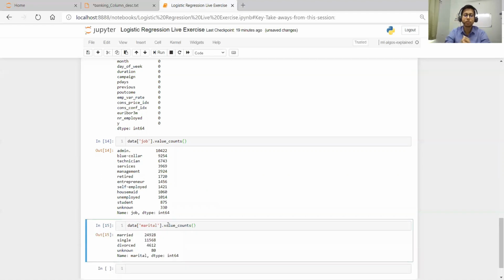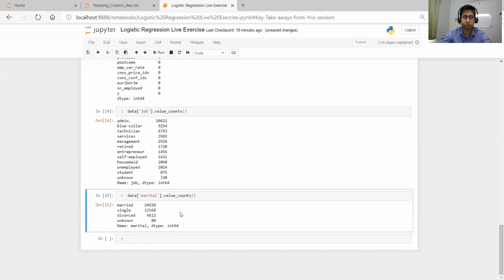Before jumping to building the model, it is very important to understand those data sets: what kind of variables there are, whether they are numeric or categorical, and their variance. All these things you need to know. That helps you in model building. And then, going further,